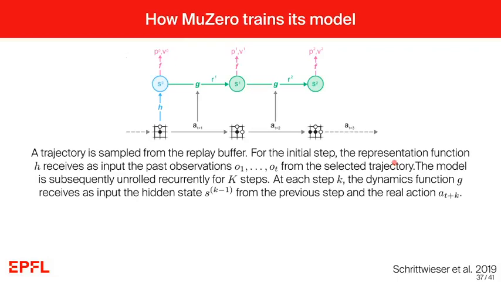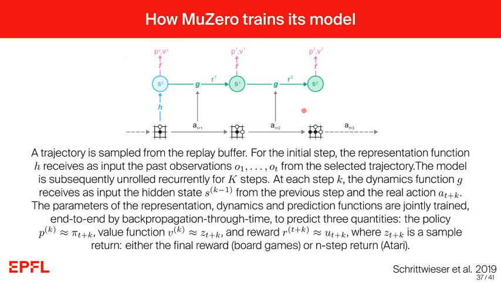Now, the model is unrolled recurrently for k steps, so it's like running again the dynamics that is used also in the Monte Carlo tree search, but it is using the dynamics function g and receives as input always the state sk-1 from the previous step and the real action that was actually taken in this episode. So this is coming all from the replay buffer.